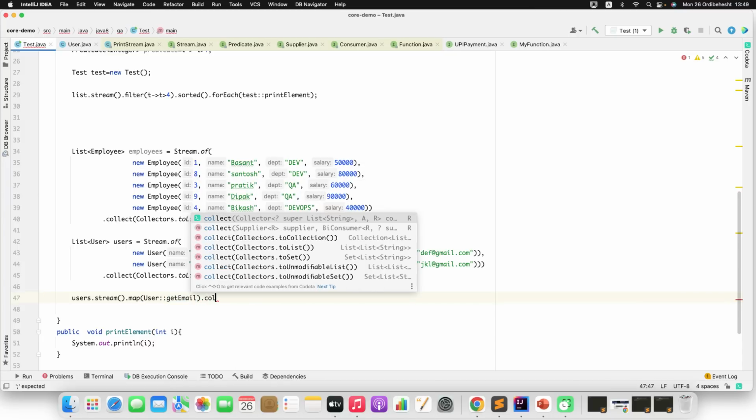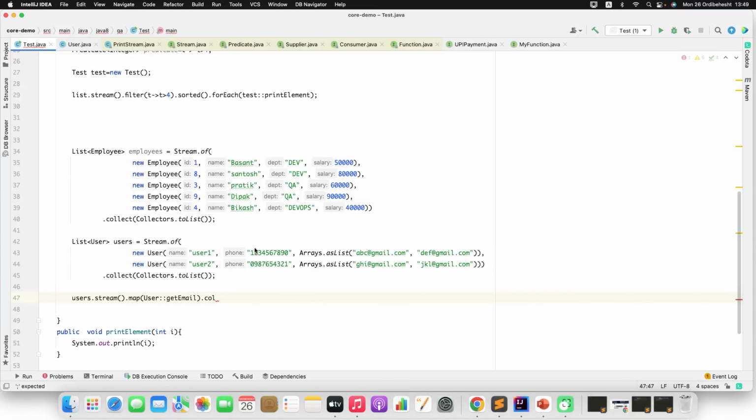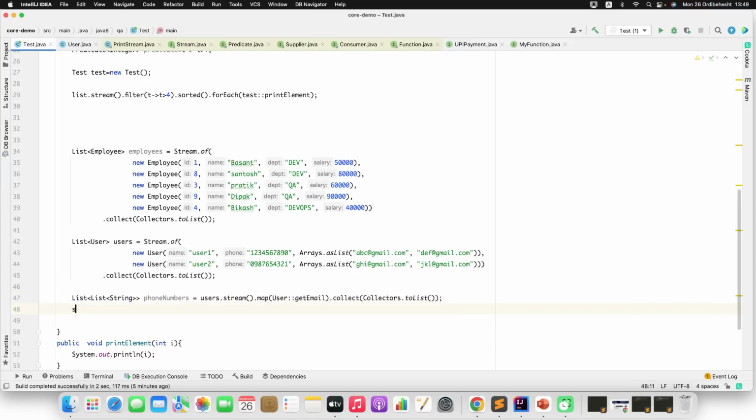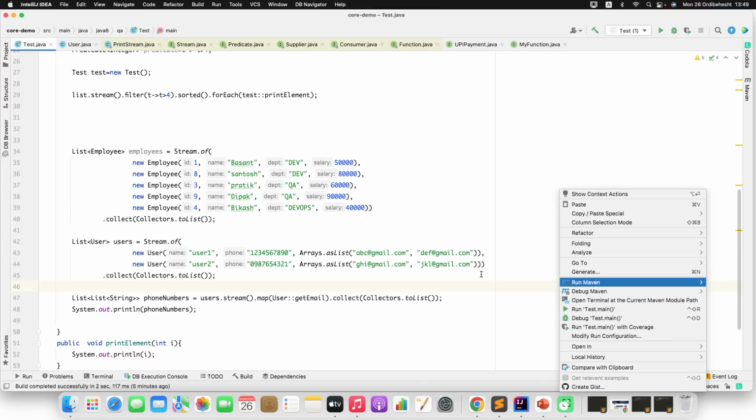Now you want to collect to a list and return it back to the API or your application. Let me add it. Phone numbers, something like that. Now I will just print it. Let me run this.